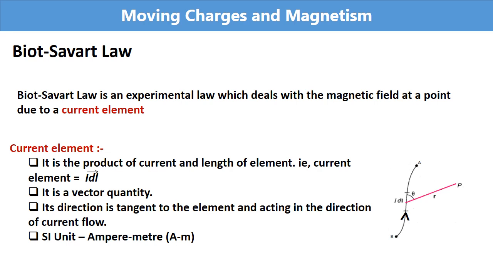Now we will see the features of the current element. The current element is the product of current and length of the element. That is, the current element is equal to I dl. It is a vector quantity. Its direction is tangent to the element and acts in the direction of current flow. And its SI unit is ampere meter.